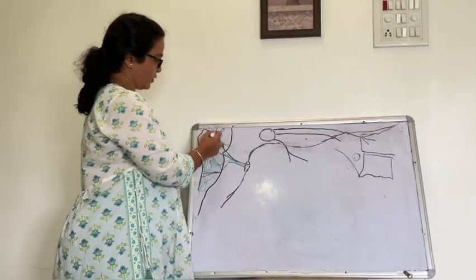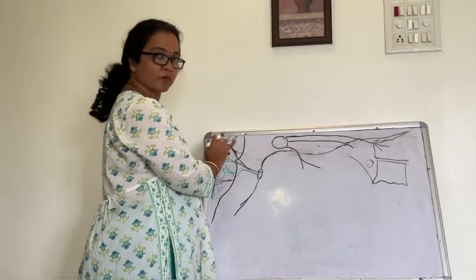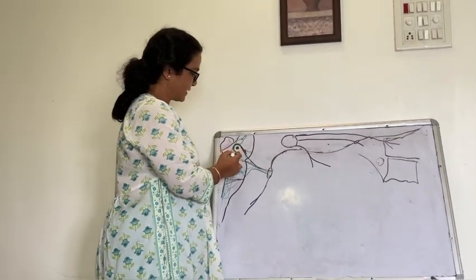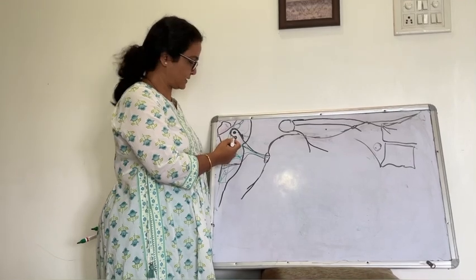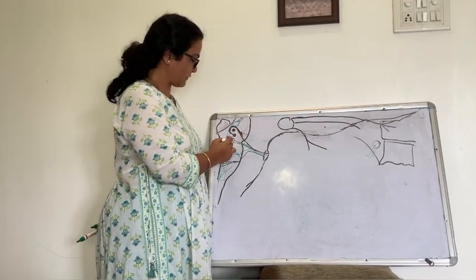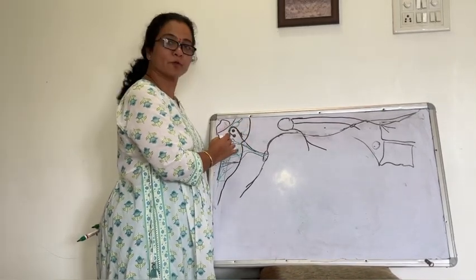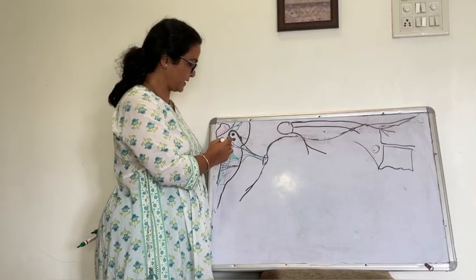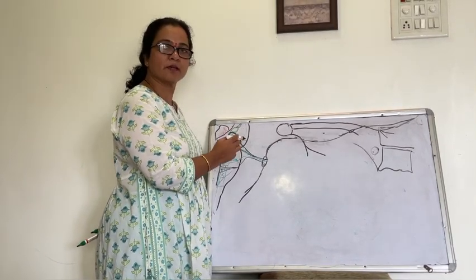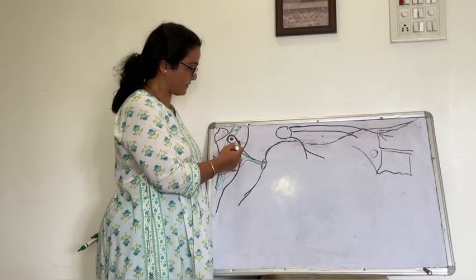So motor fibers are arising from the facial motor nucleus, then lacrimatory fibers, which are secretomotor fibers to the lacrimal gland, and superior salivatory fibers, which are secretomotor fibers to the sublingual as well as submandibular salivary glands.